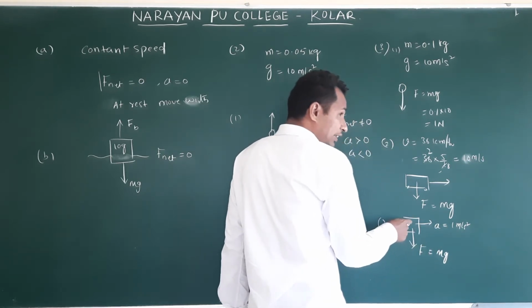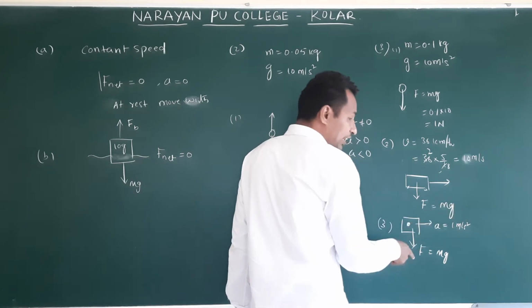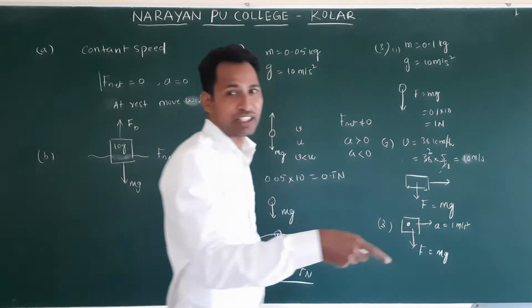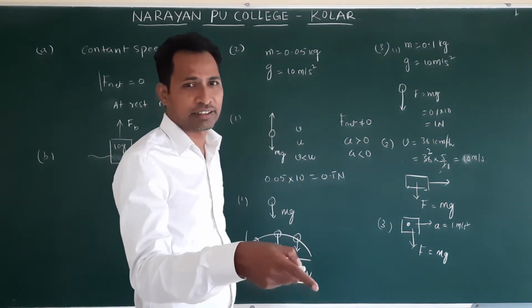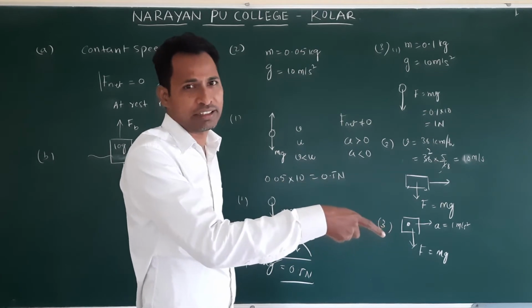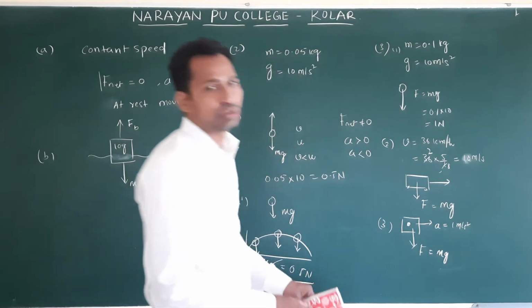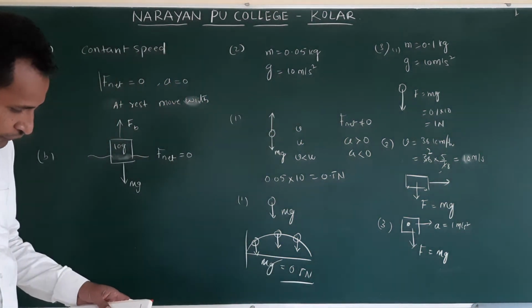When the object is in the train, two accelerations are there, along x direction and along y direction. But they are asking which force is acting after release from the train. It is not there in the train, right? So only gravity force is acting. So what is the gravity force? F is equal to mg. Again, the answer remains the same.